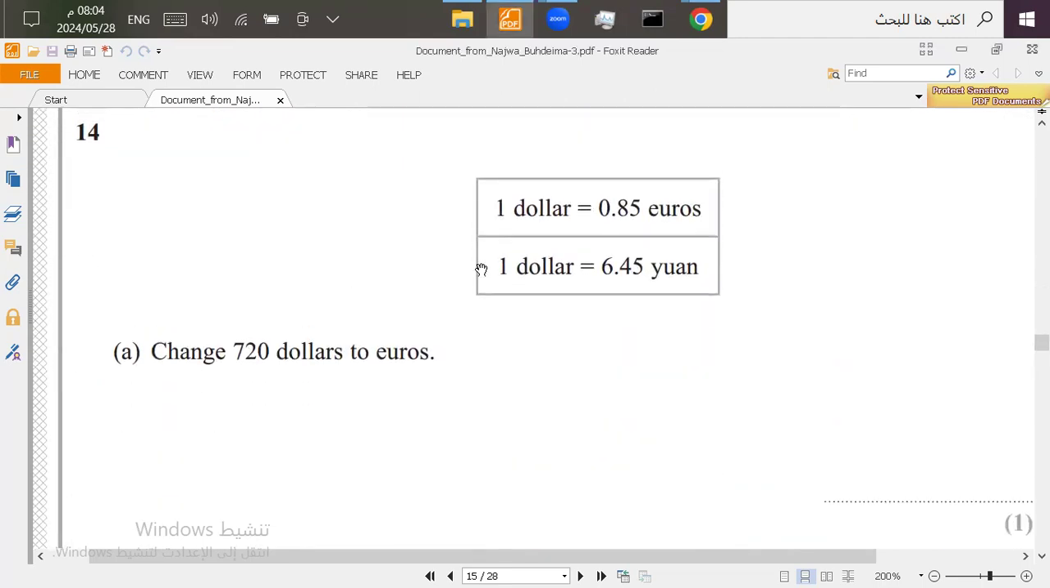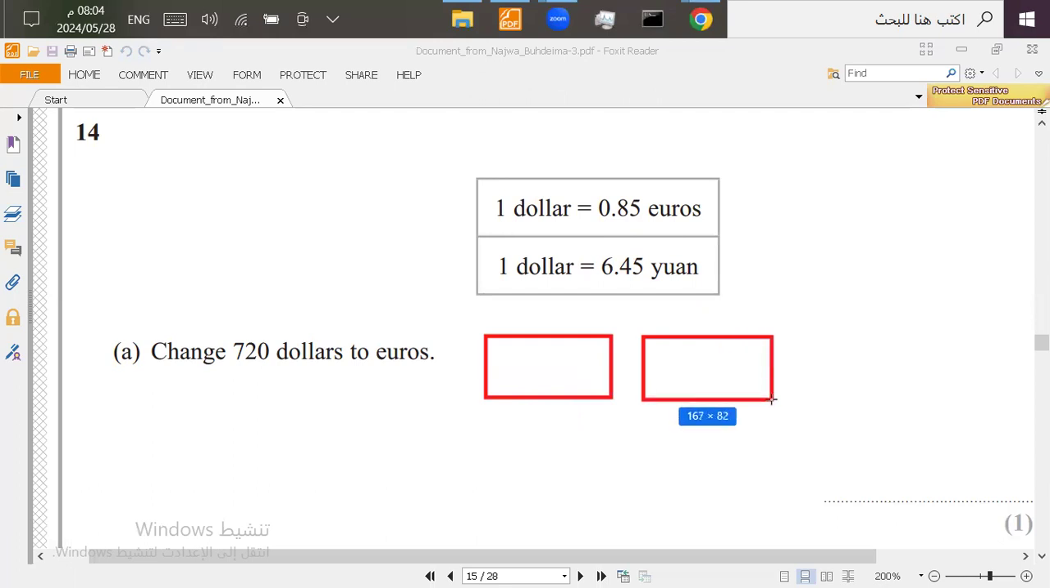Question 14. $1 will equal 0.85 euros. $1 will equal 6.45 yuan. Now, question A, change $720 to euros. In this question, we're going to use the exchange rate to answer the questions. First, let's use the X method. Let's do the boxes for the X method like this. You can use the X method or the boxes method with a lot of questions. They will help you a lot, and they make things easier.